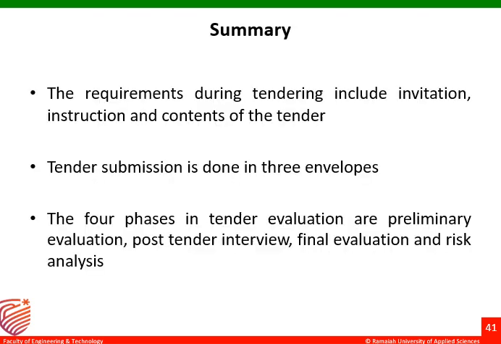tender. So the summary of this tender: the requirements of a particular tender will have invitation, instruction, and contents of tender. So there will be three parts. The first one is submission of tenders. The second part is receipt of tender. The third part is opening of tenders. Once opening of tenders takes place, the tender evaluation will be done. So how will the tender evaluation be done? It will have a preliminary evaluation, post tender interview, final evaluation, and risk analysis. So this is the outline of this session, tenders part 2. Thank you.